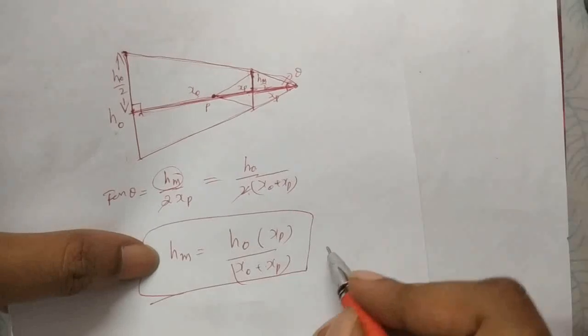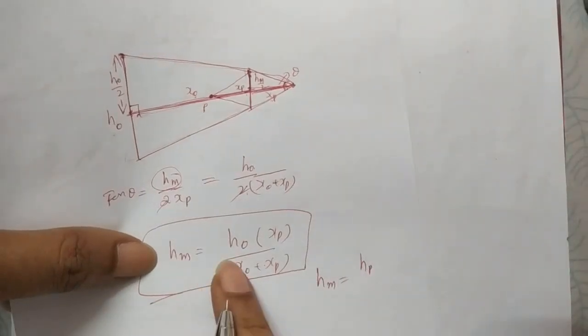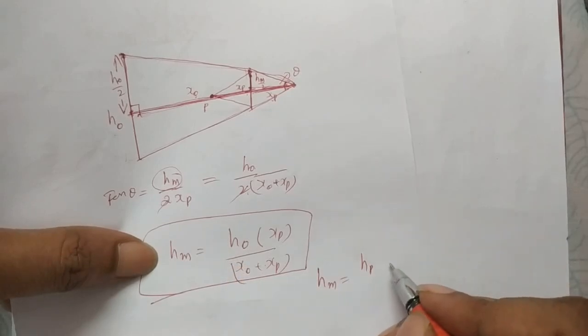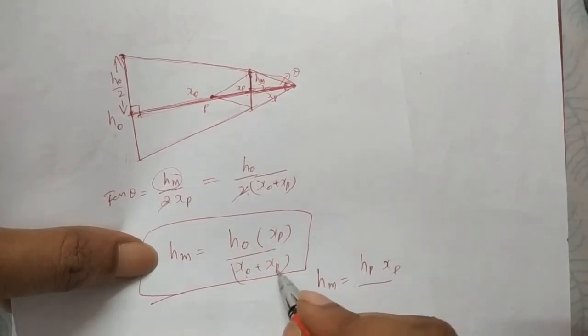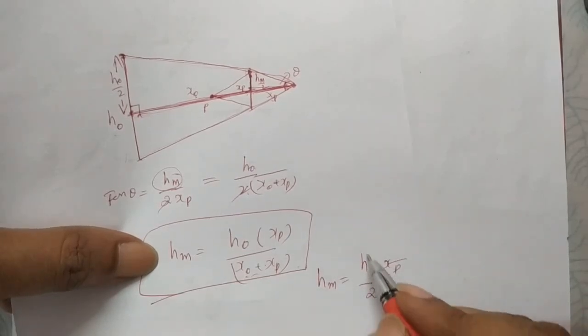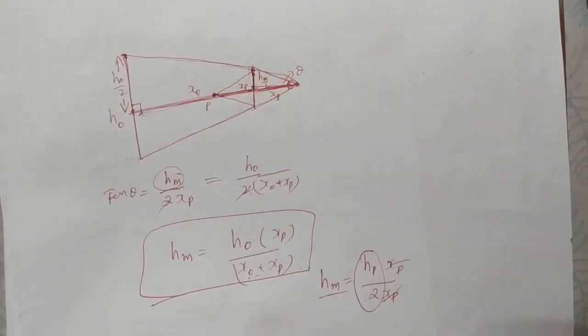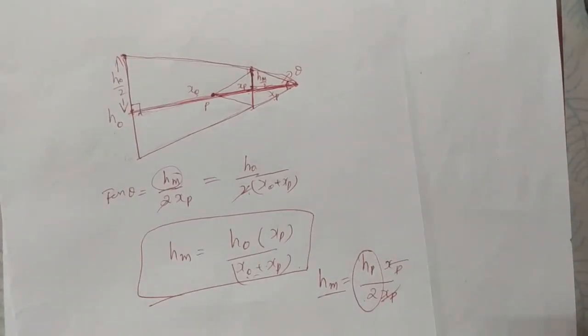What do you get? Height of the mirror required is height of the person, because the object is the person only. So height of the person into distance of the person by distance of the person plus distance of the person, both are same. So 2 times the distance of the person. So this gets cancelled. Half of the height of the person is the mirror height required. To see himself, a person requires a mirror of half of his size. He can stand anywhere.